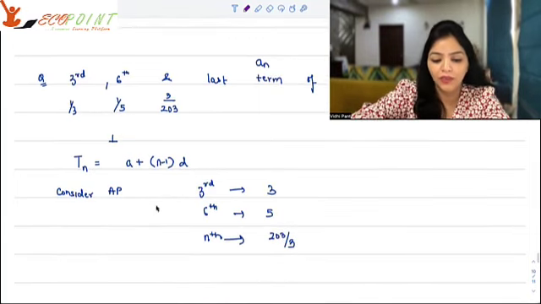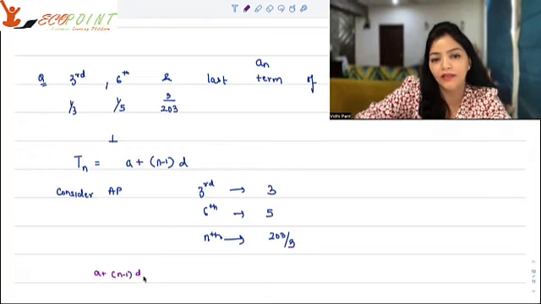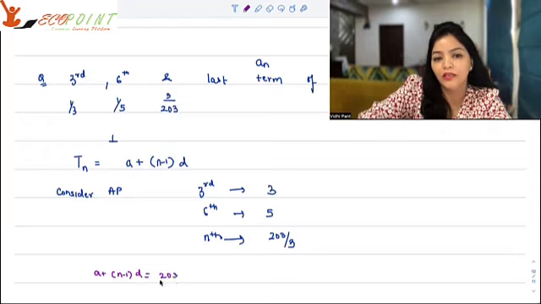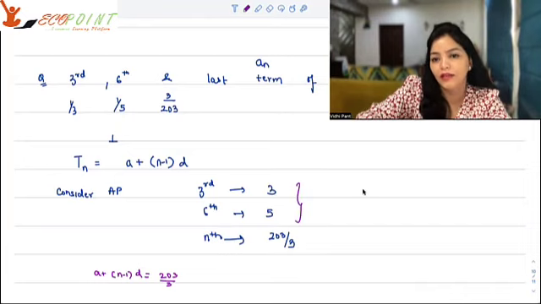So we can say that A plus (n minus 1)D is equal to 203 upon 3, and also that A plus 2D is equal to 3 and A plus 5D is equal to 5.